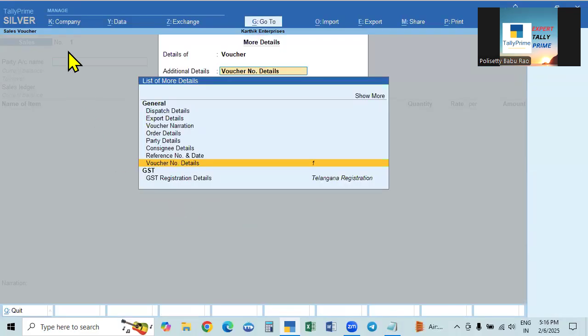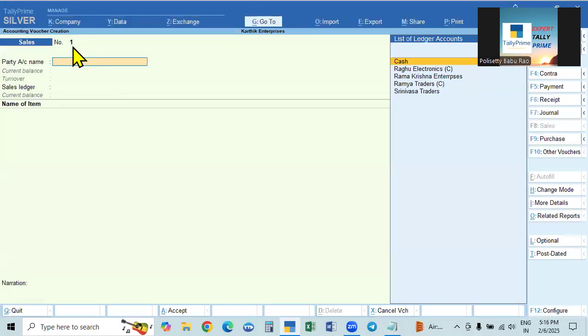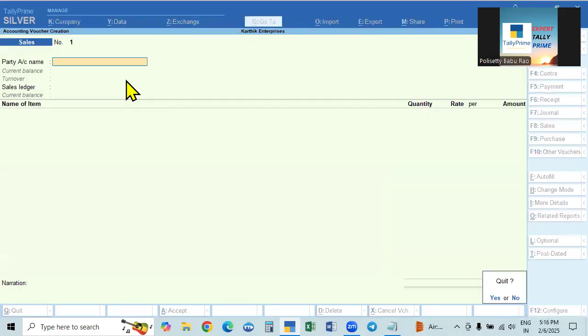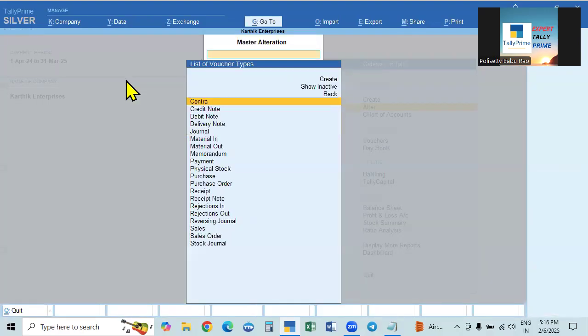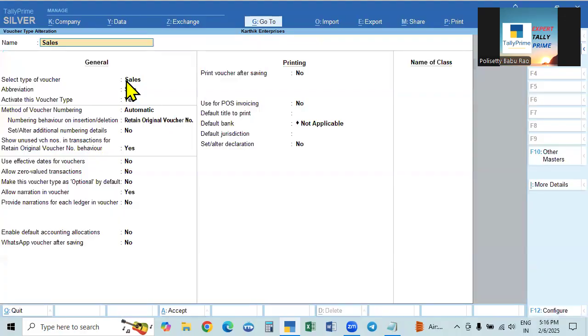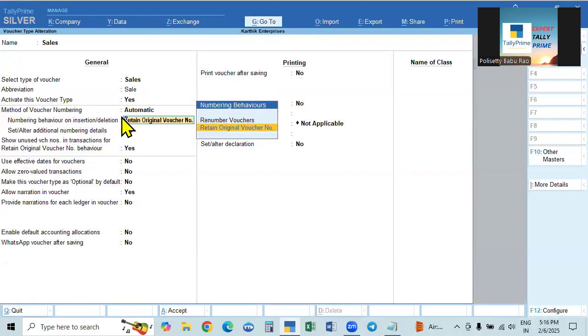The voucher will show the same number, the one which we deleted and are now selecting. We can take it with the same date, and make the entry for the same party or a different party. That is the feature from 3.0 onwards. The pre-series is given here, so automatic. And the next option, retain original invoice number, means that when an invoice is deleted, the other invoices will not change. The voucher numbers will be retained.